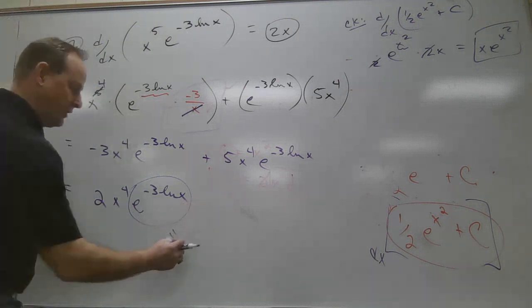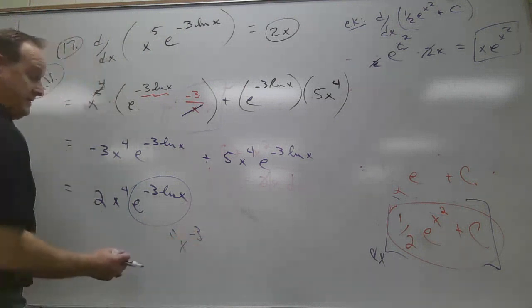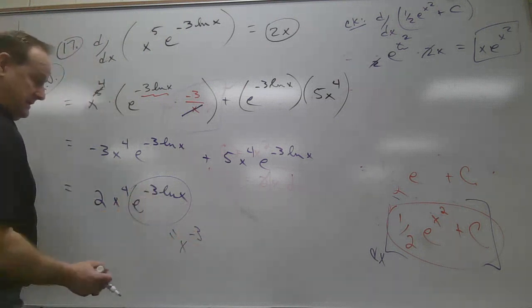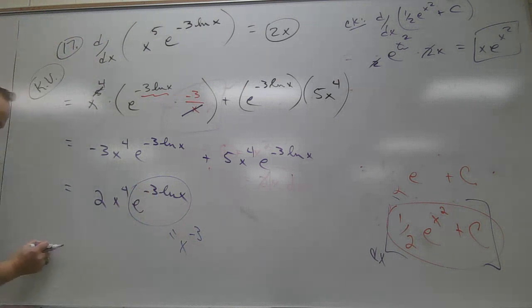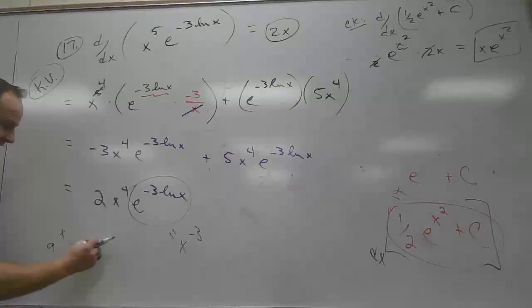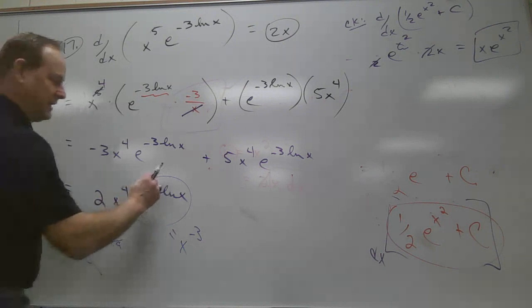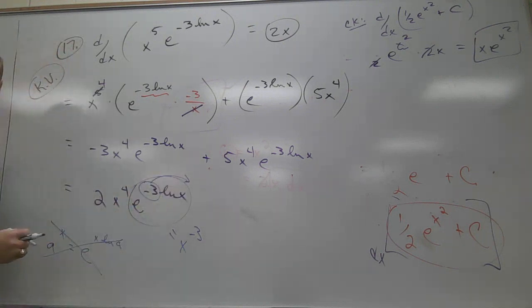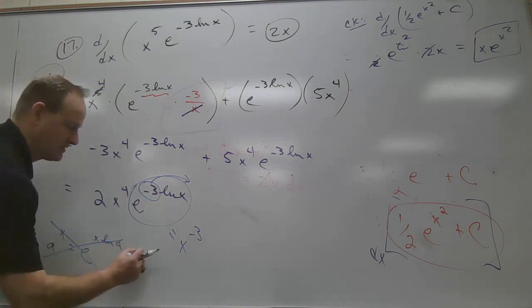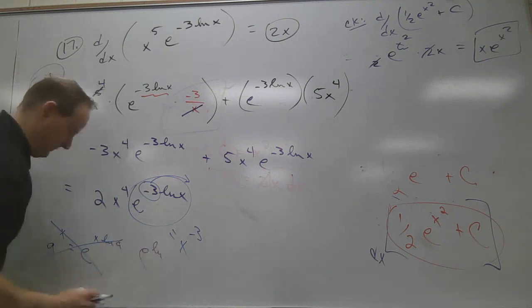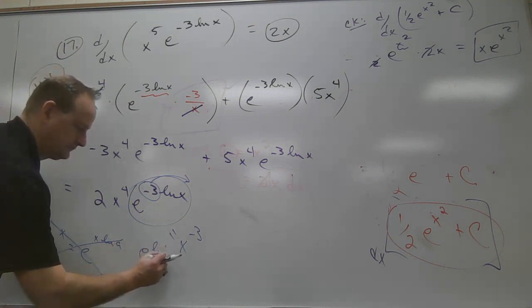It's x to the negative 3 because of the theorem, the definition. Now, how can you prove that? Because a to the x equals e to the x ln a. We started class saying a to the x power is e to the x ln a, right? But wait a minute. So x is the a. What could I do with that minus 3? Could I put it on top as an exponent? So this becomes e to the natural log of x to the minus 3 power, right?